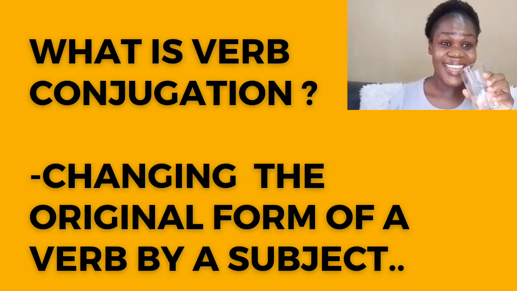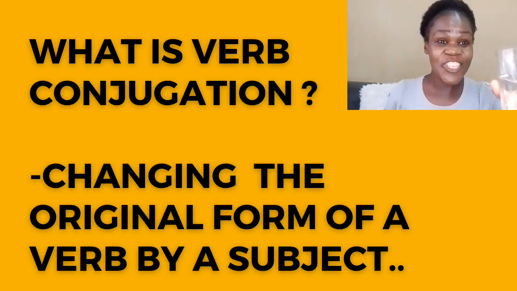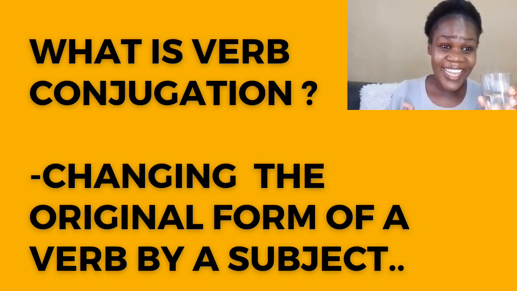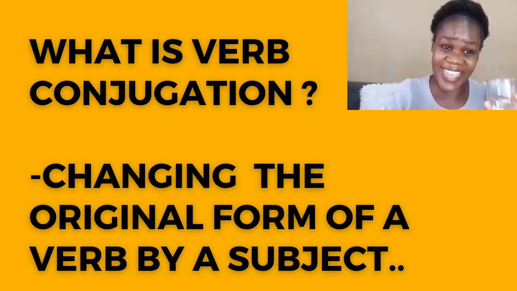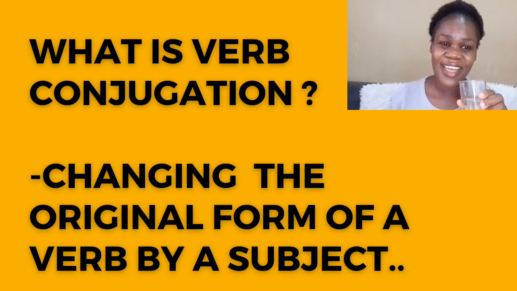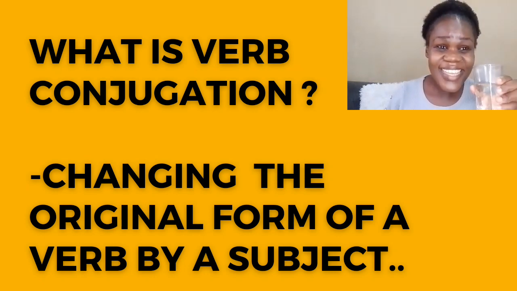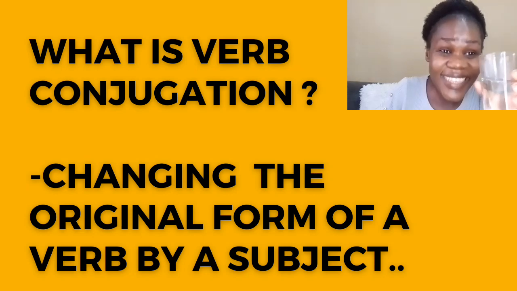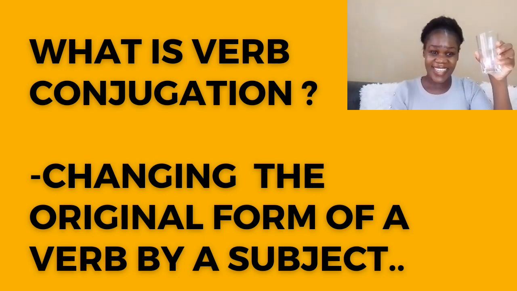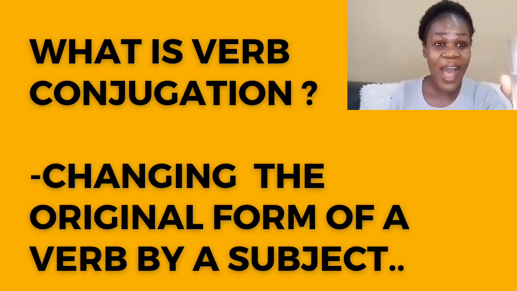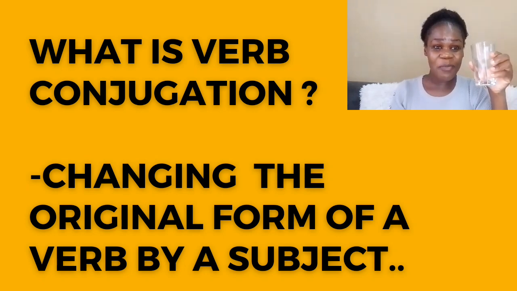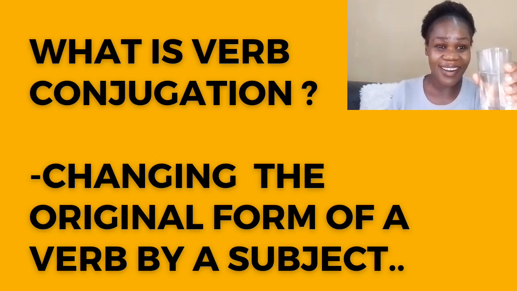Ich trinke Wasser. Trinke. I am drinking water. Ich trinke Wasser. Trinke. What is trinke? Trinke is a verb, a conjugated verb in the first personal pronouns. Ich.